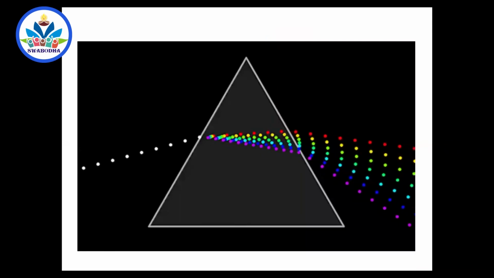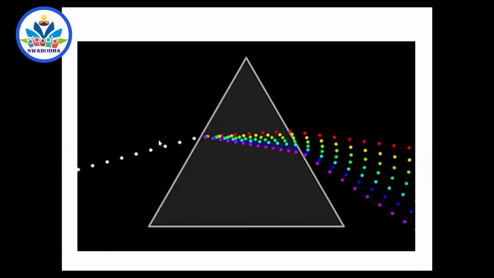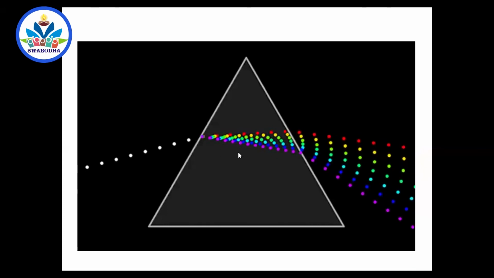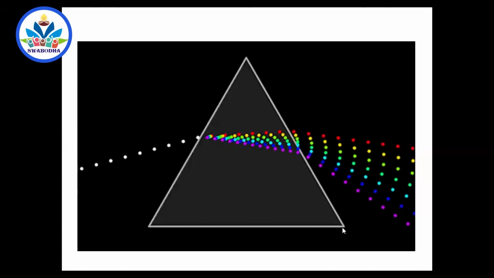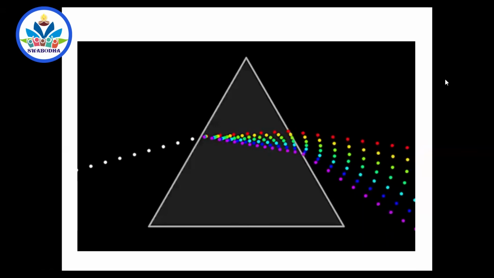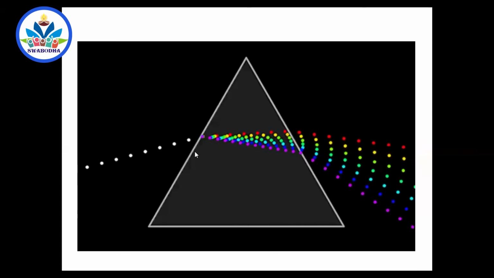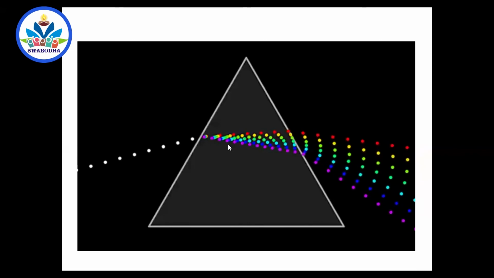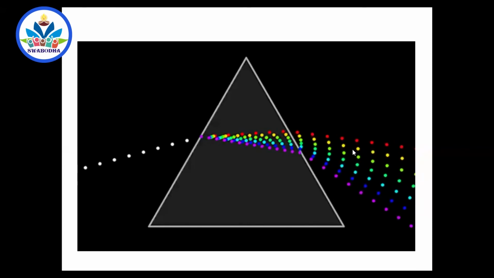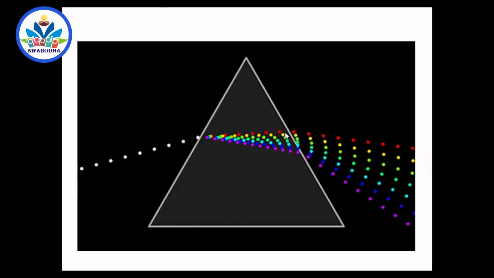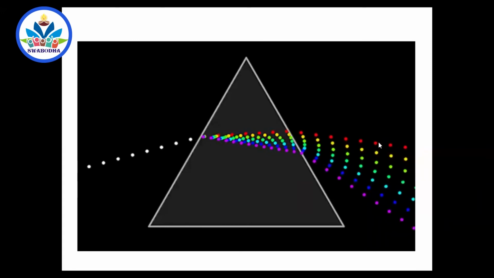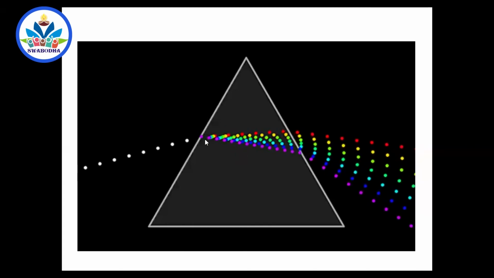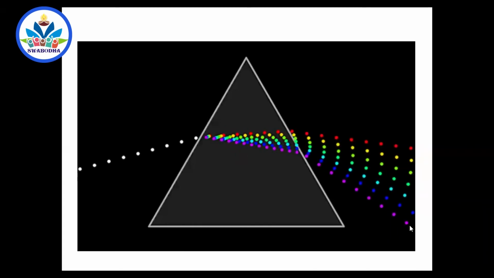In dispersion, when white light enters from air into glass, since these two surfaces are not parallel (if they were parallel, the light would have moved again in the same direction), different colors of light travel with different speeds inside the prism. So when they come out, they are at different positions. The one which travels with the highest speed, the red one, will bend less. The violet one, which travels with the least speed, will be bent too much.